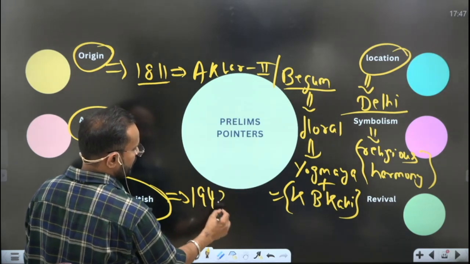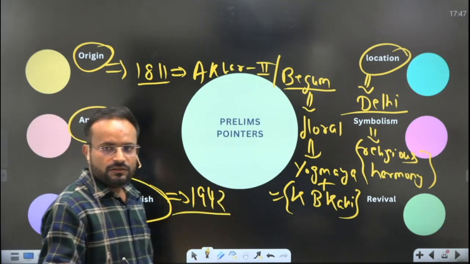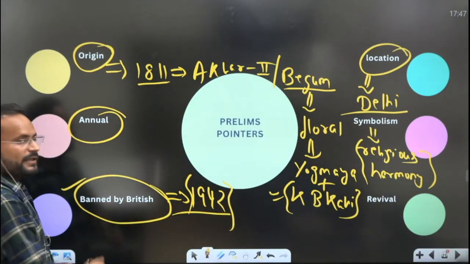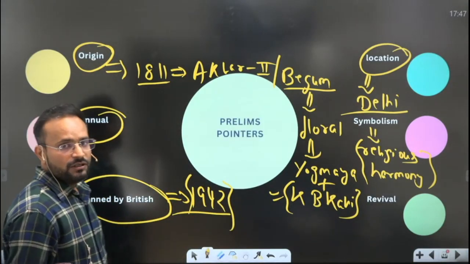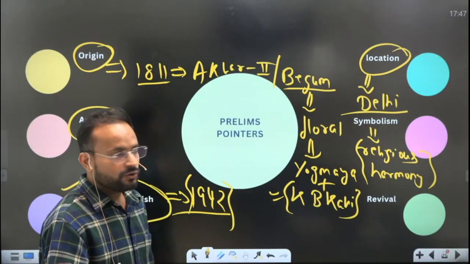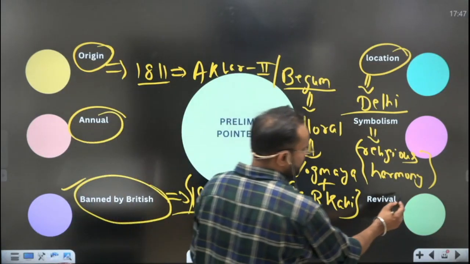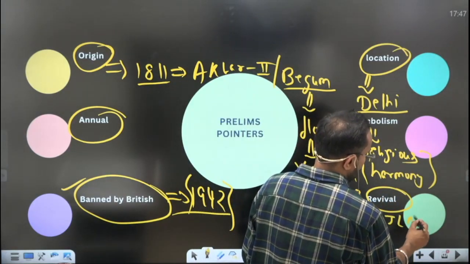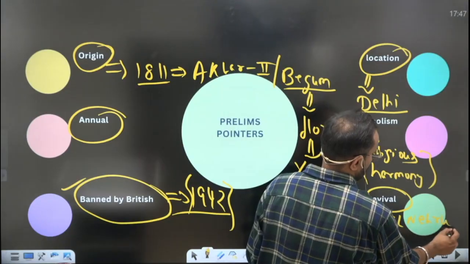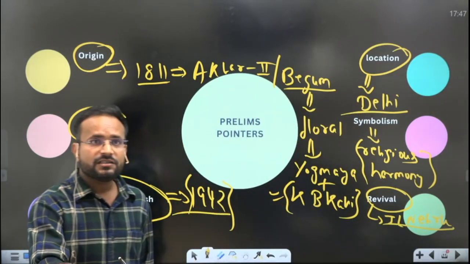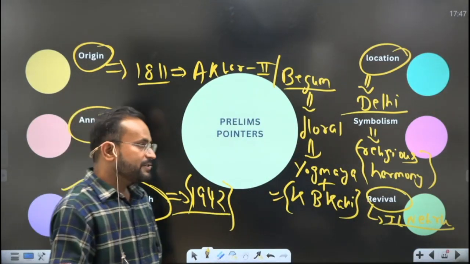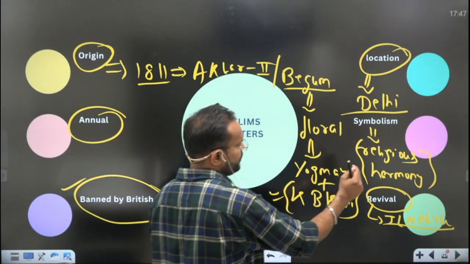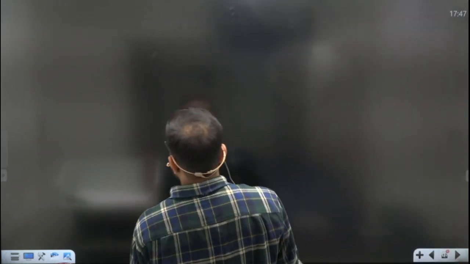Because British left no stone unturned to increase the animosity between Hindu and Muslims, and this was one such step taken by British, that they banned this particular festival that was there for unity of the two communities. But again it was revived in the post-independence era by whom? Jawaharlal Nehru, as a matter of secular revivalism. Okay. So these are certain prelims pointers that you need to remember for this particular topic.